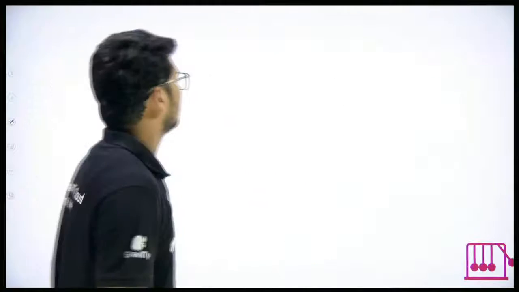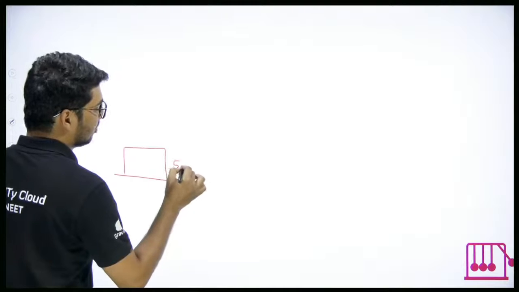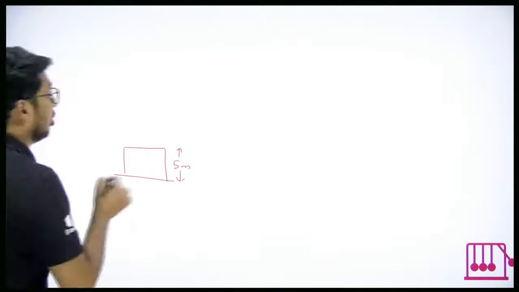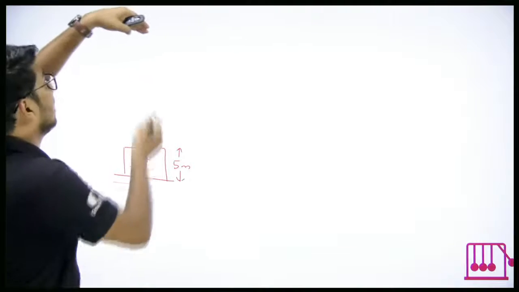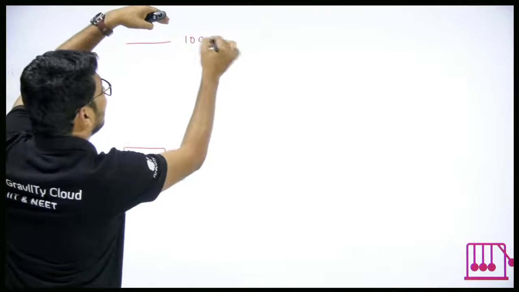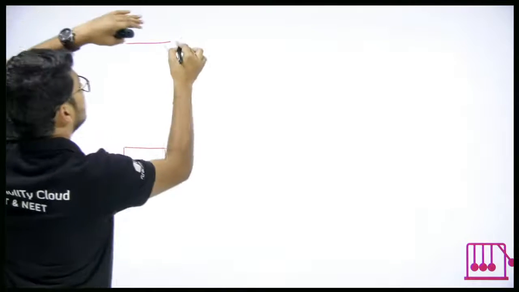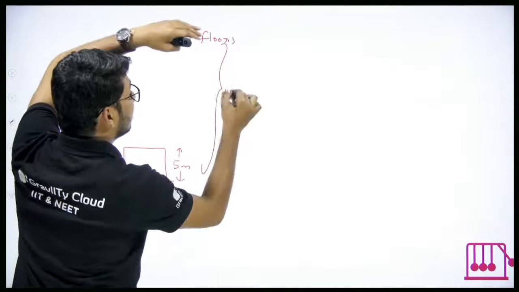That's it. So if one room is of height 5 meters, then 100 meters will mean how many floors? 5 into 20 is equal to 100. So if there are 20 floors, then the height will be 100 meters.